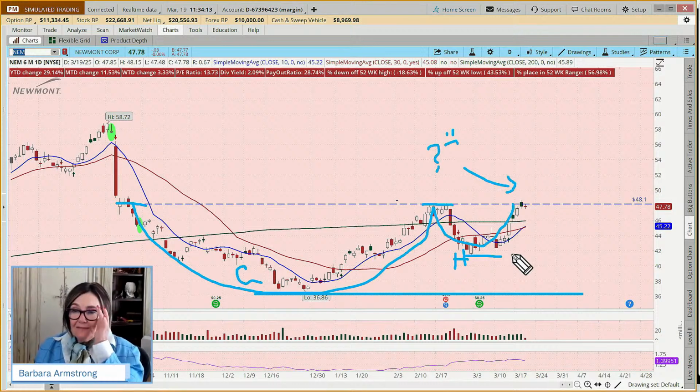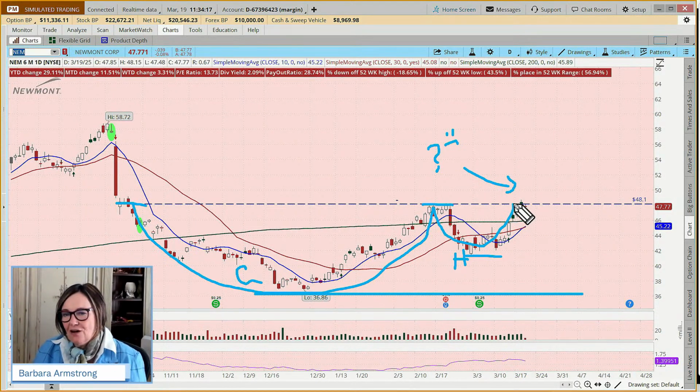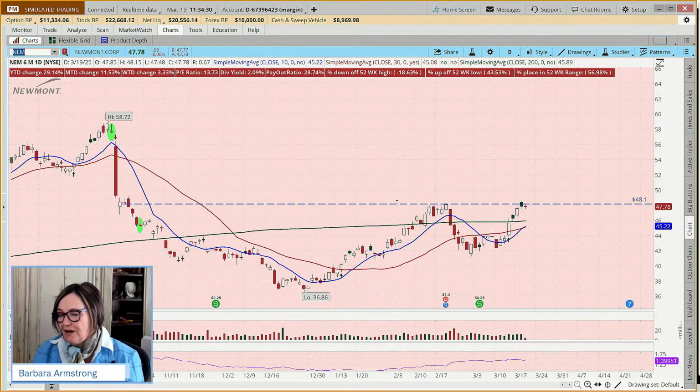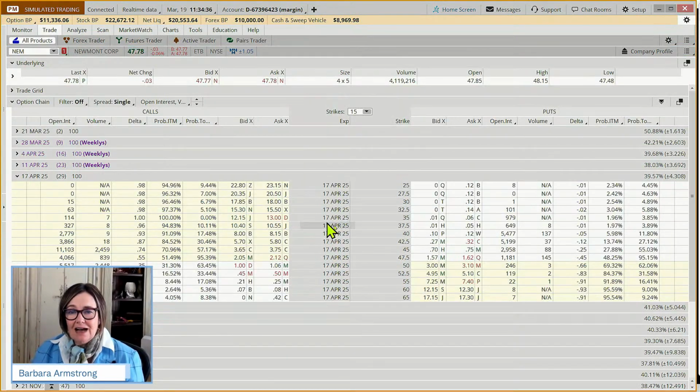So let's say you put in a tight stop and you say, okay, I'm going to buy this stock here. It's currently trading at 47.77. But if it goes below 47, then I want out. Well, how can I figure out what the probability is of my stop being triggered? Well, if I come to the trade tab